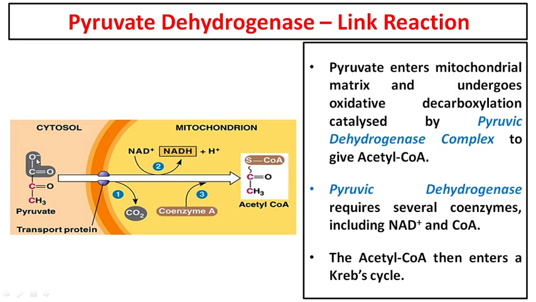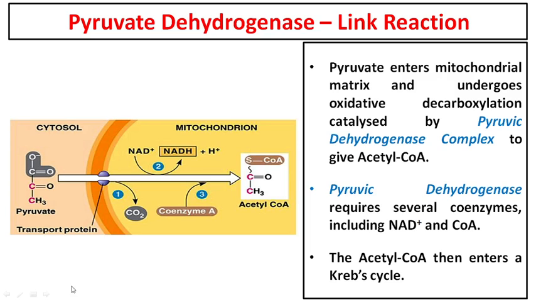Because the carboxylic acid group was removed in the form of carbon dioxide, this carbon has one more free valency. To this valency there is a coenzyme called coenzyme A. Remember in biomolecules, at the end we had discussed cofactors, and in that we also saw coenzymes.